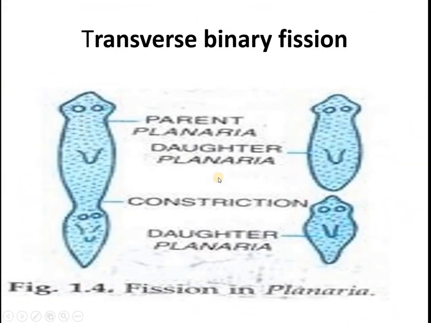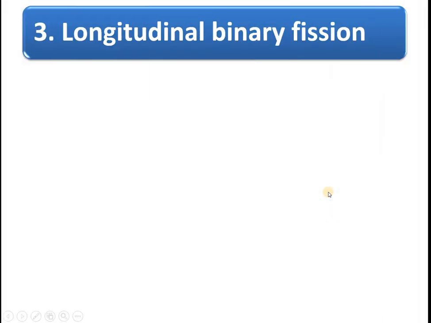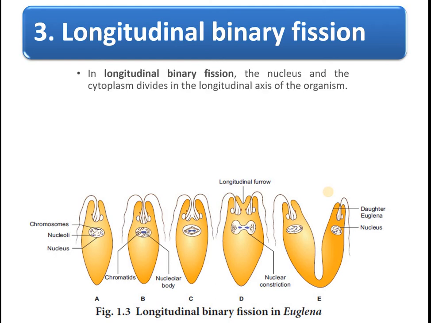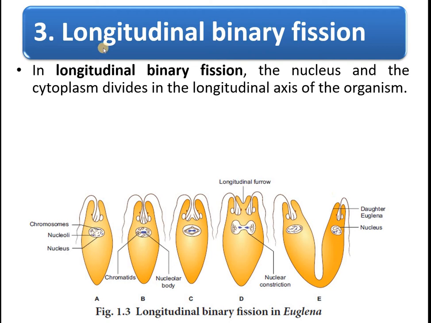Then in Planaria it is also transverse binary fission. See here, in the transverse plane the binary fission takes place. Next, longitudinal binary fission. The longitudinal binary fission takes place in Euglena. The term longitudinal itself gives the meaning: here the binary fission takes place in the longitudinal axis.